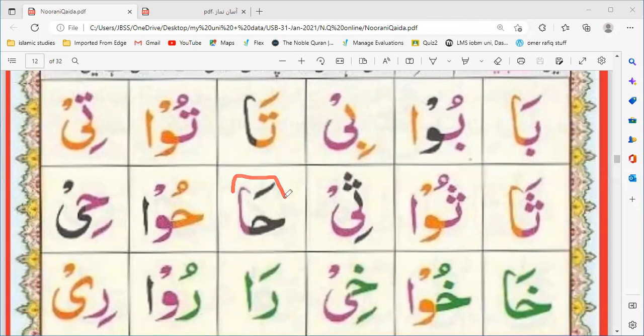Ha, hu, hi. Since these huruf are huruf madda, that's why when we read them, we read them long, long, long.